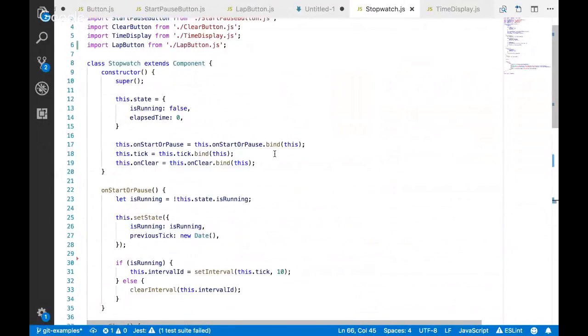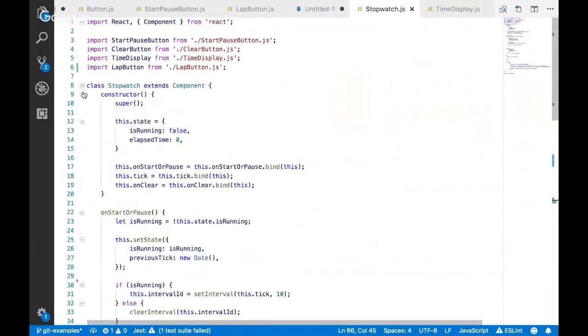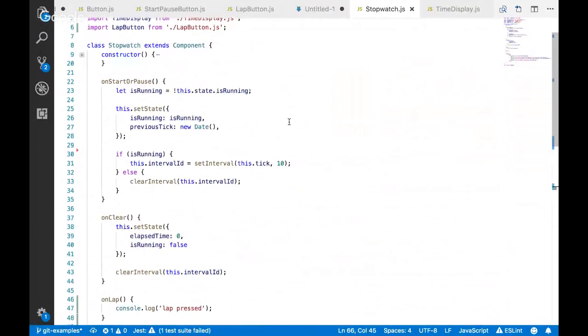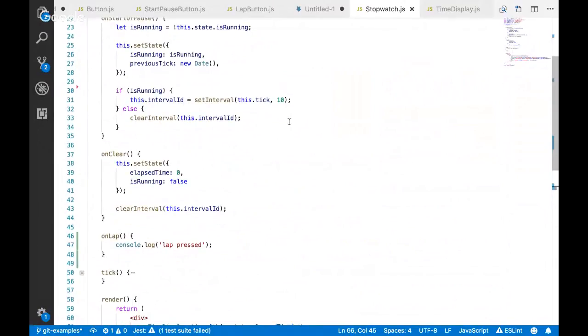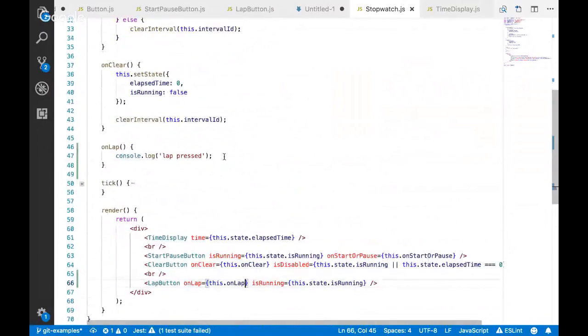All right, so now comes the part where we start getting into some of the trickier bits. What do we want to do when the lap button is pressed? So let's make sure we go over what our current logic is again with how we're recording the time with these intervals, just so that we're all on the same page, and then we'll try and figure out together what we want the logic to be for the lap button being pressed.